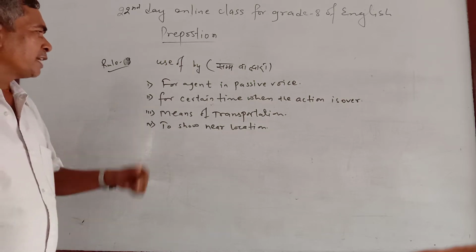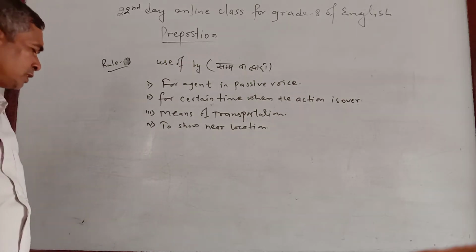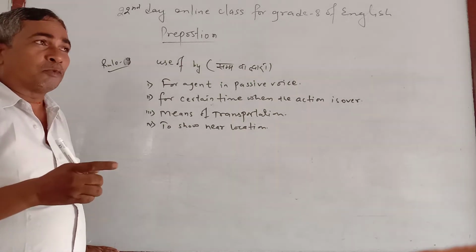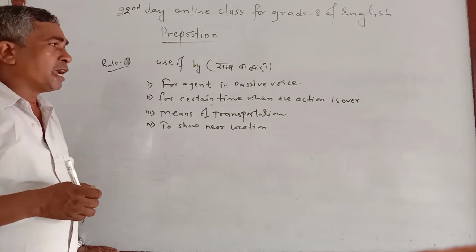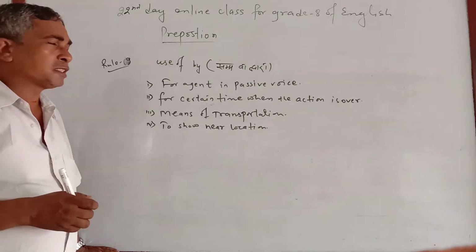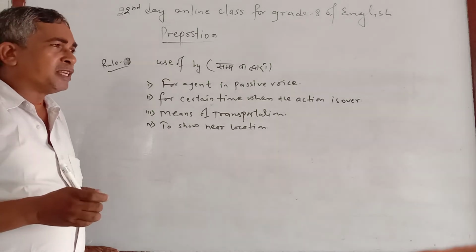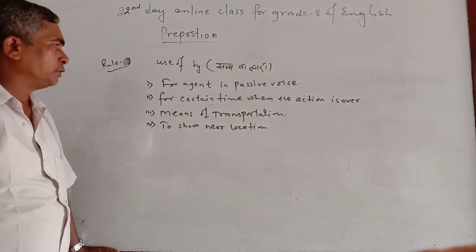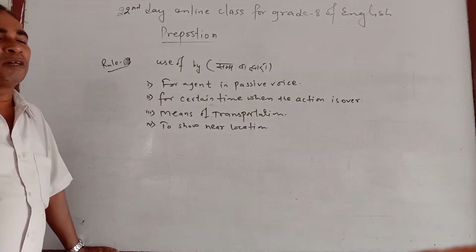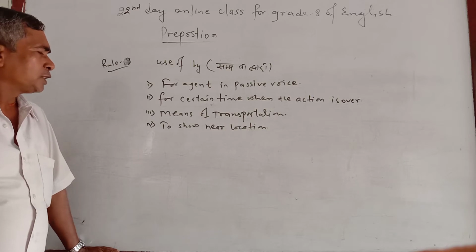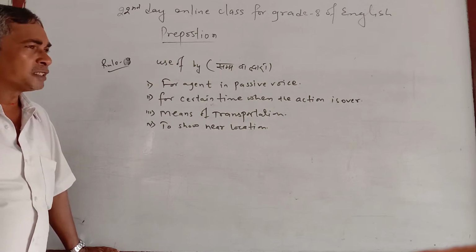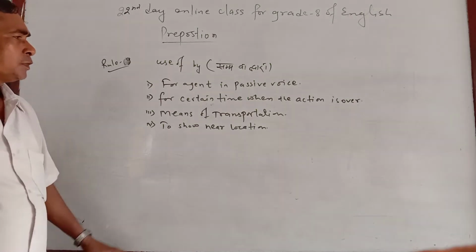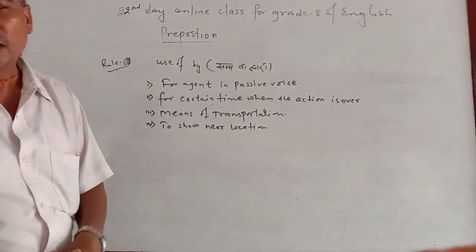Second one is for certain time when the action is over. Sometimes you are asked to do an action in a certain time so that it should be over, like he will arrive here by 2 o'clock, by 3 o'clock, or he will have completed the works by evening or by morning. For that also by is used. Similarly, means of transportation: by bus, by car, by train, by aeroplane. And the next one is to show near location, like by him, by the door, by the house.